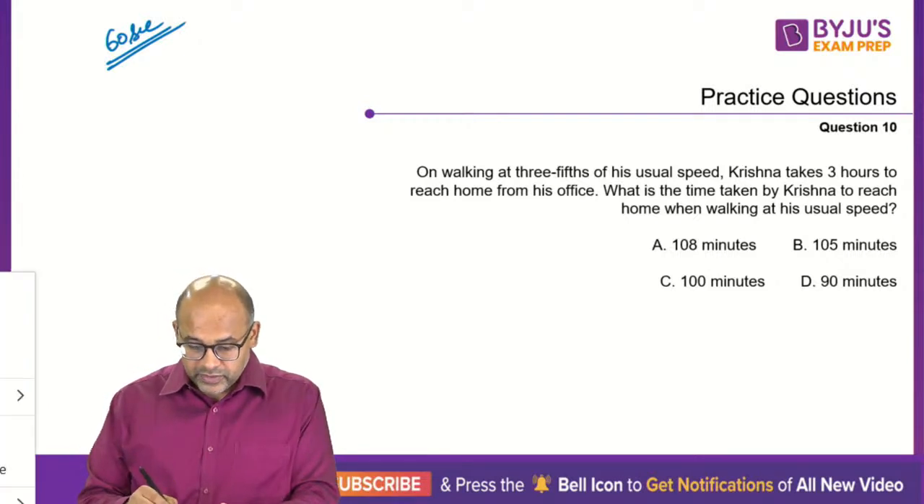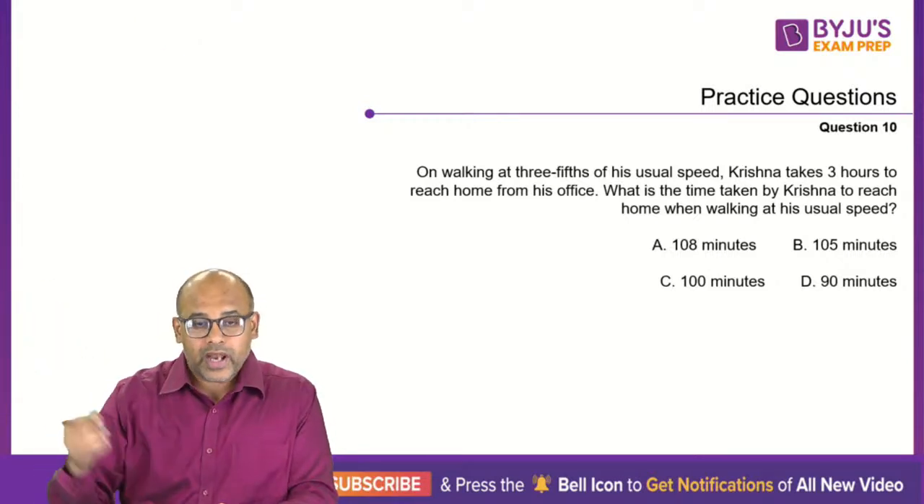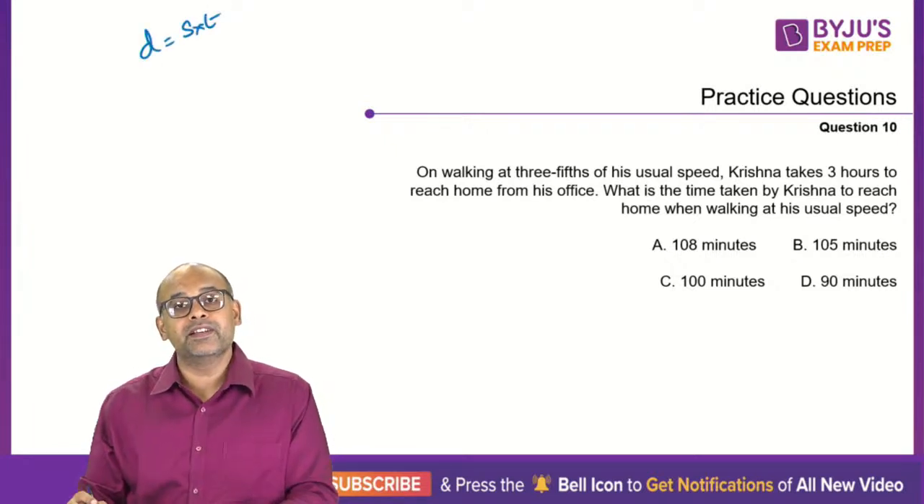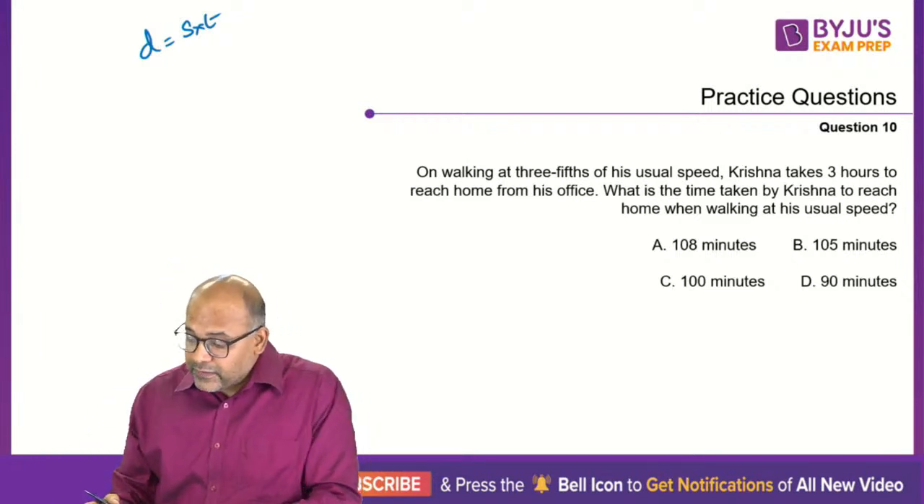Alright, so that's your time. What's the answer? The whole idea is very simple here. The distance is always speed into time. The distance covered is the time taken into the speed at which you are traveling. On walking at 3/5 of his usual speed.